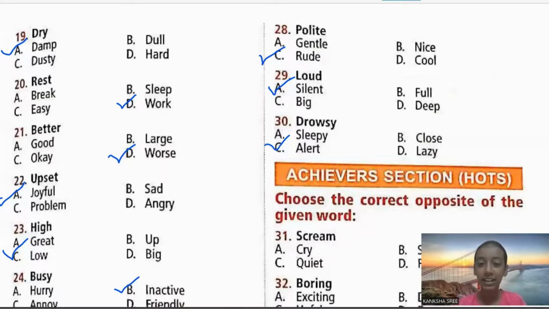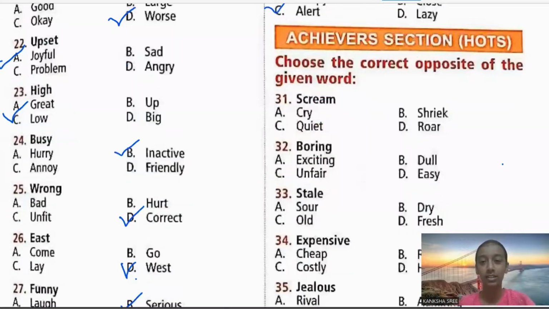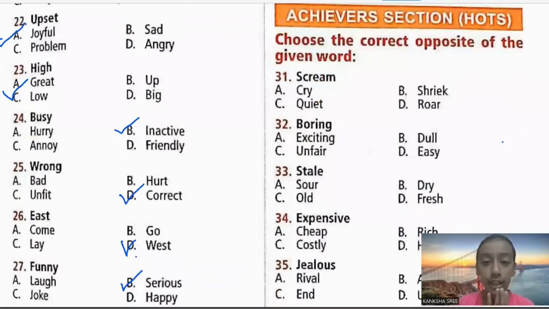Next, we finally reach the achiever section, that is HOTS, higher order thinking skills. Choose the correct opposite of the given word. Scream. What do you mean by scream? Scream is nothing but making some loud noises. Screaming. This is the meaning of scream. Then what's the opposite of scream? Whisper. This is the opposite of scream.